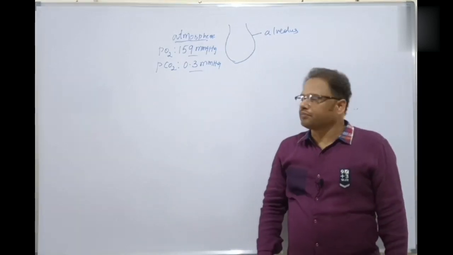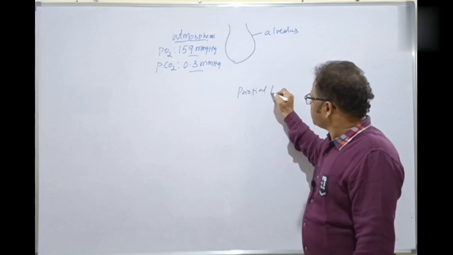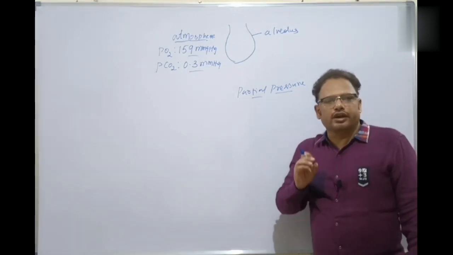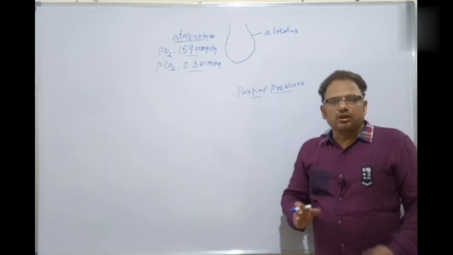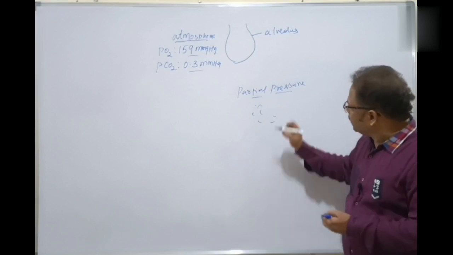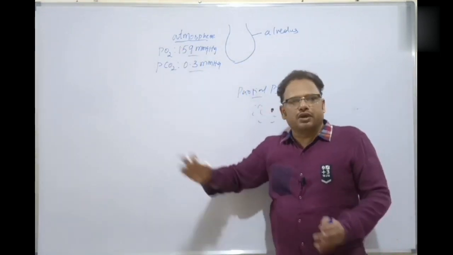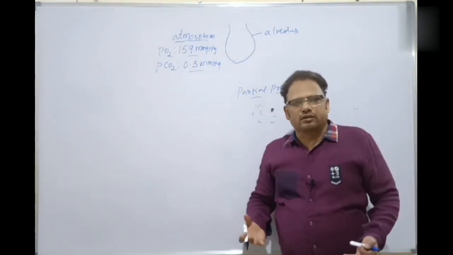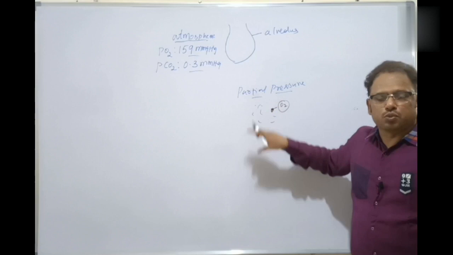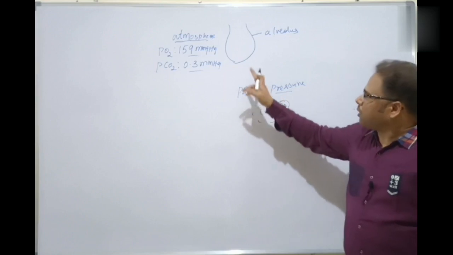Now, use the word partial pressure. What is meant by partial pressure? The pressure exerted by an individual gas in a mixture of gases. For example, what is the atmosphere? It contains a mixture of gases, many gases. In this, for example, this is the oxygen. What is the pressure exerted by this individual gas? That is the partial pressure of the gas.